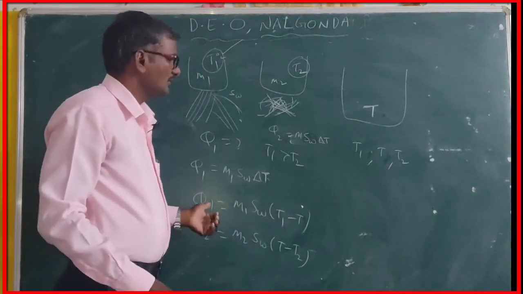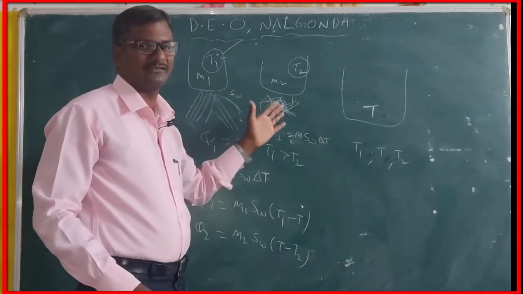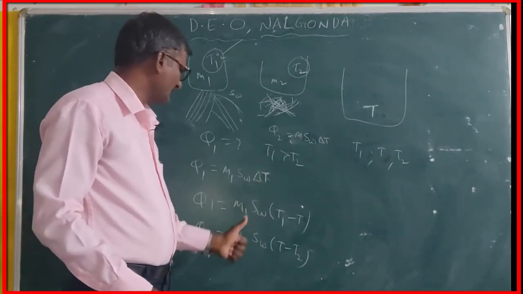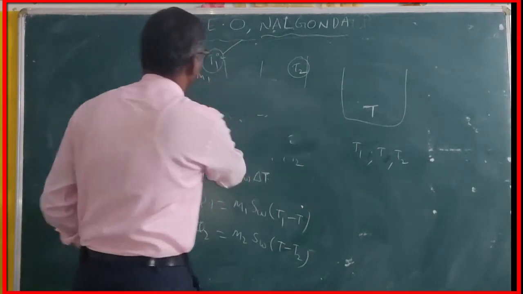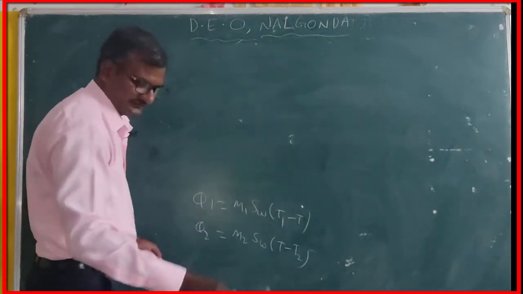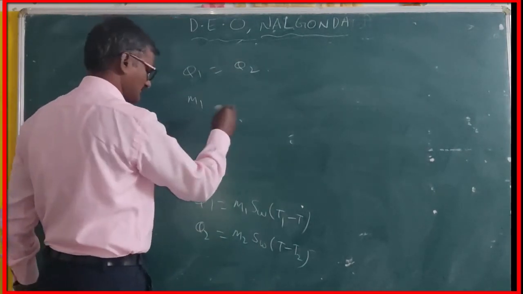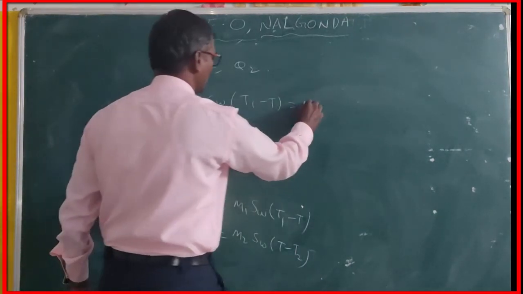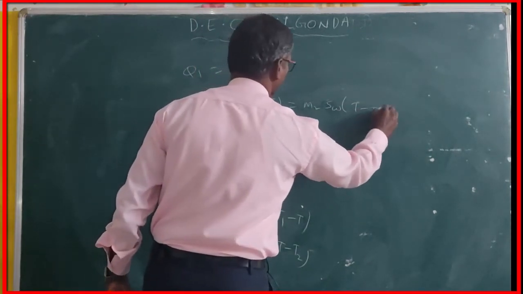At this moment we have a formula: net heat lost by the hot body is equal to net heat gained by the cold body. Here Q1 is equal to Q2. So M1 into SW into T1 minus T is equal to M2 into SW into T minus T2.